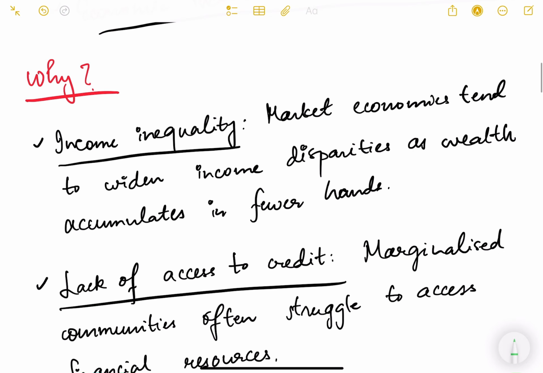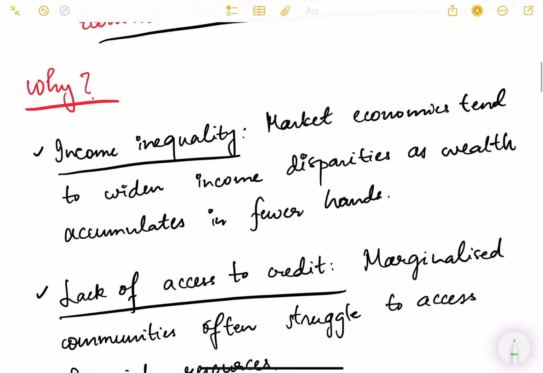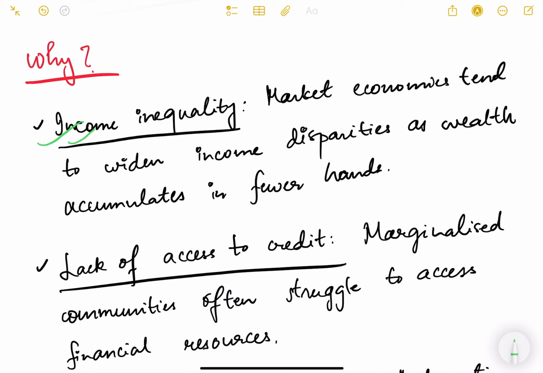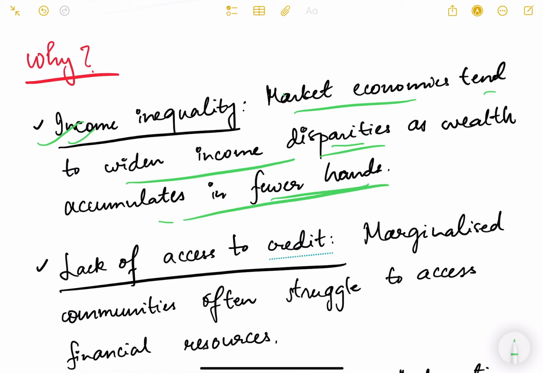So now why is it so? Why is a market economy a challenge for economic inclusion? What are the reasons? So one is obviously income inequality. Market economies tend to widen the income disparities as wealth accumulates in fewer hands. So again, there is an efficiency versus equity debate here. Okay, so it might happen that the market equilibrium that is achieved results in more income accumulation in the hands of wealthy people, in the hands of a few people, and taking it away from the poor people.